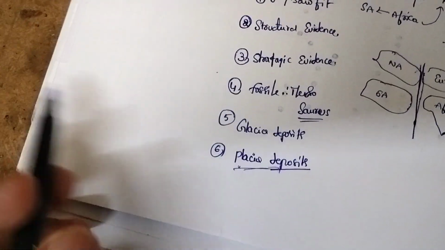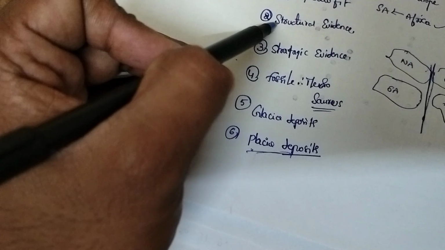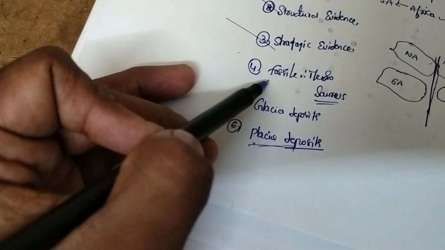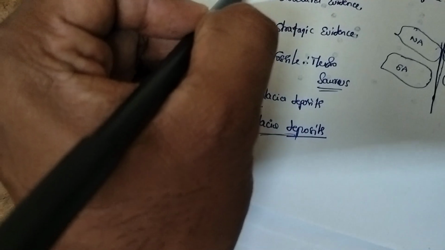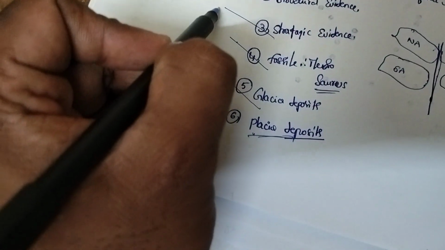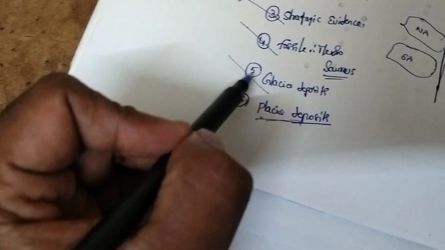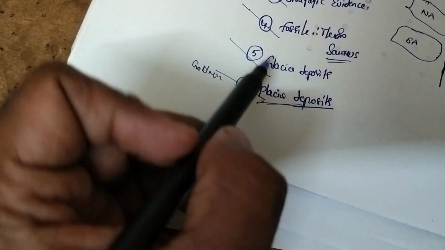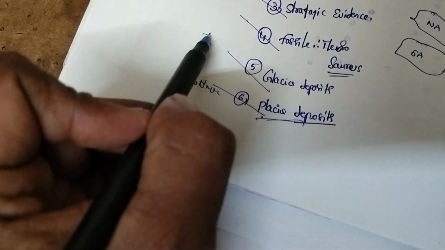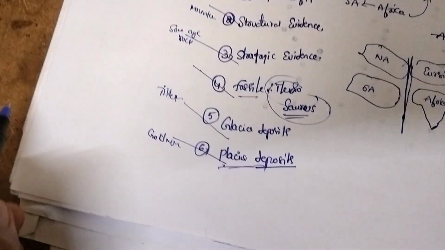So the evidences are jigsaw fit, structural evidences, stratigraphic evidences, fossils. Structural evidence is these mountains, stratigraphic evidence is the same rocks, glacier tillites, placer deposits are gold mines, and fossils are reptiles, Mesosaurus.